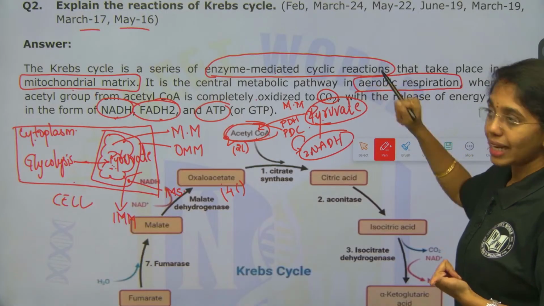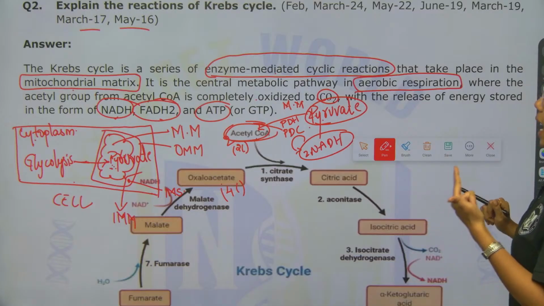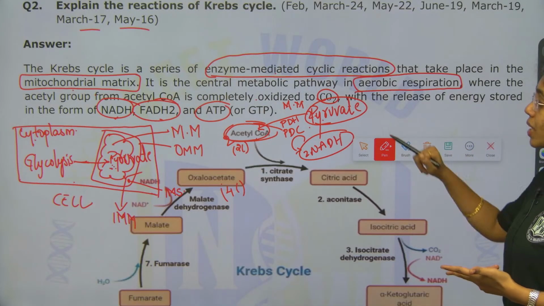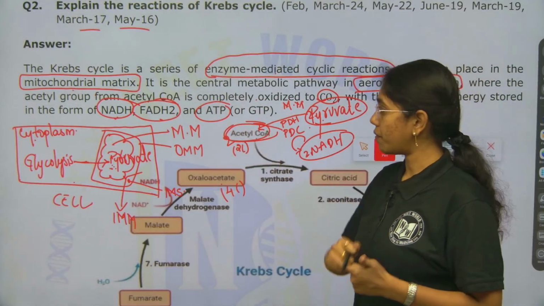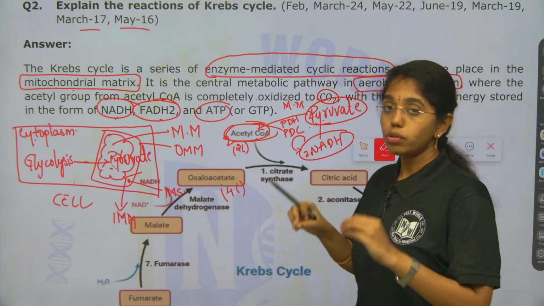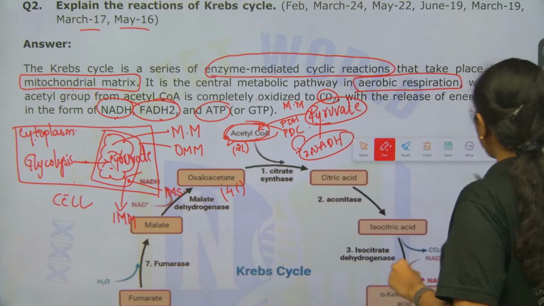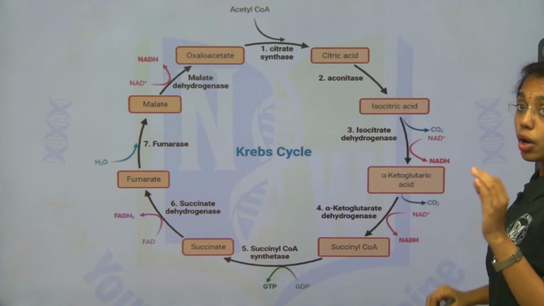Introductory statements that you have to produce: it is an enzyme mediated cyclic reaction which occurs in the mitochondrial matrix, and it is a central metabolic pathway of aerobic respiration. And at the end of the Krebs cycle, what you get is NADH, FADH2 and ATP. This is what you have to produce in the introduction of the Krebs cycle. Clear, right? Now we will look at the diagrammatic representation of the Krebs cycle. Very important.